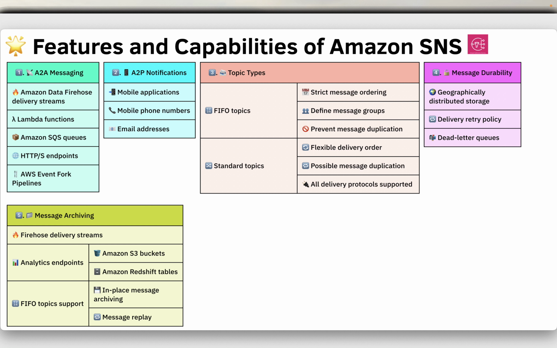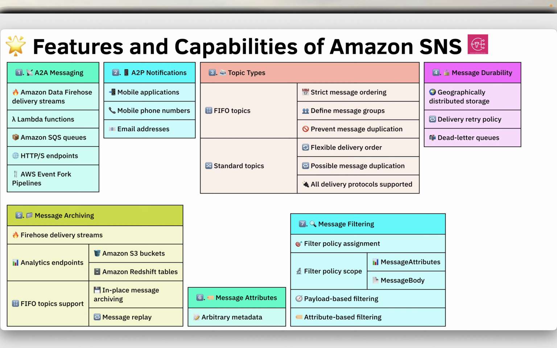Messages can be archived by subscribing Firehose delivery streams to SNS topics, sending notifications to analytics endpoints like Amazon S3 buckets and Amazon Redshift tables. FIFO topics support in-place message archiving and replay, allowing topic owners to store and retrieve messages. Message attributes allow providing any arbitrary metadata about the message in Amazon SNS.